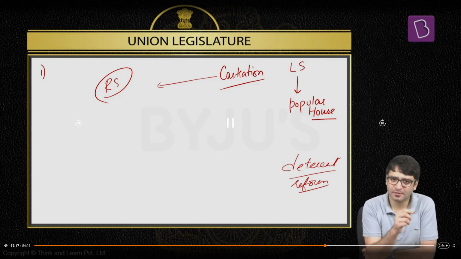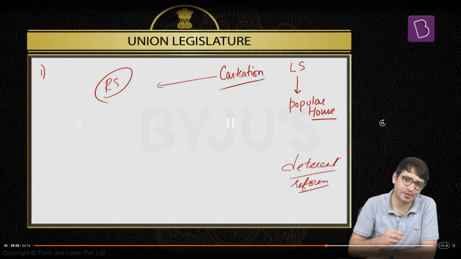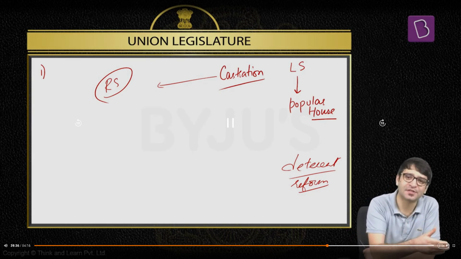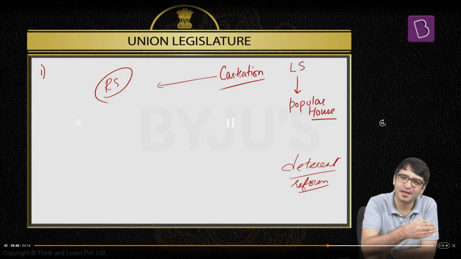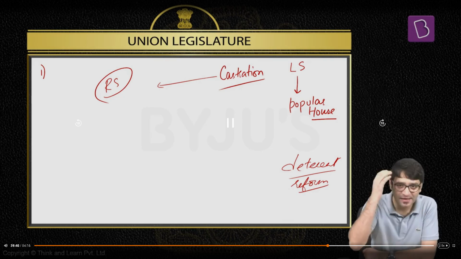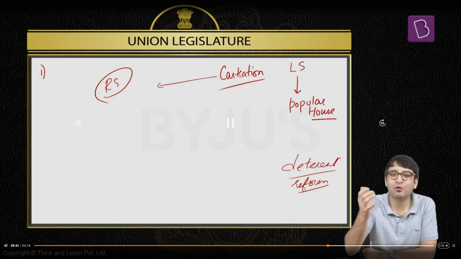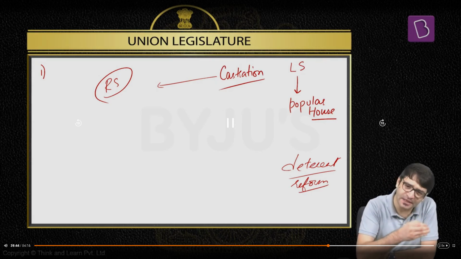If there was only one chamber, the Lok Sabha, which is the popular house under the popular control of the people of this country, a hasty law may be passed by it. To prevent the Lok Sabha from committing such an error of passing a hasty law, we have the Rajya Sabha. The Rajya Sabha, the House of Elders, will delay the passage of this bill.